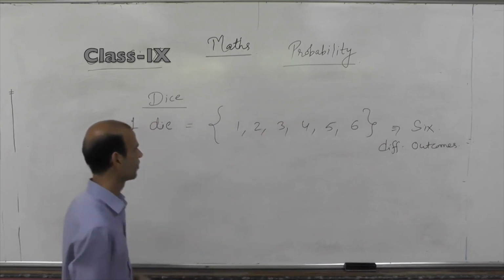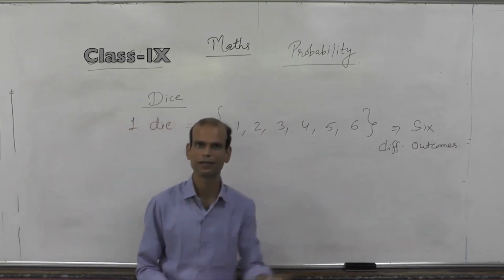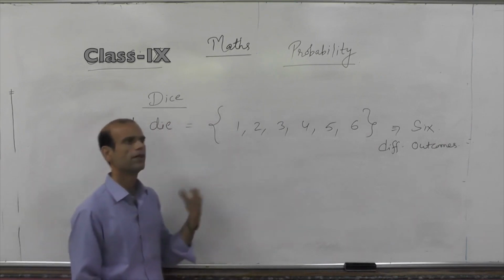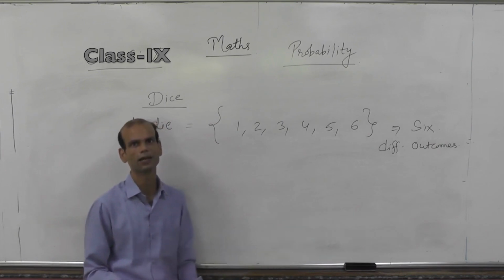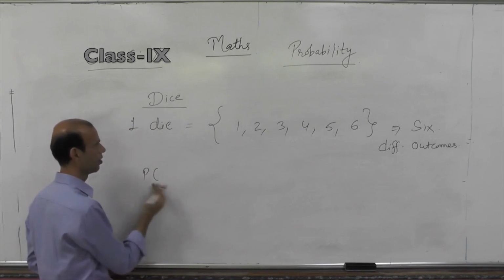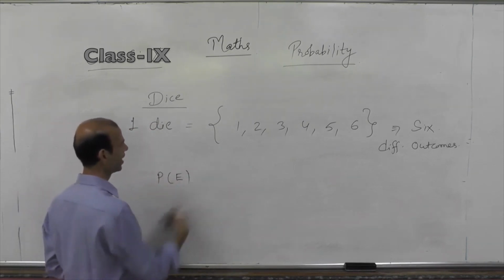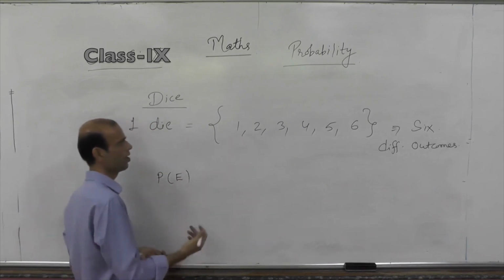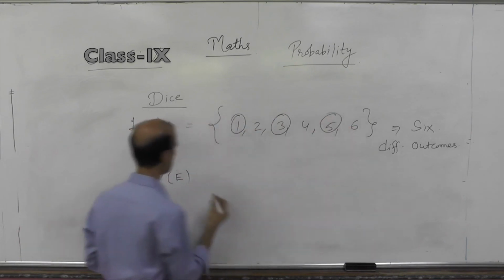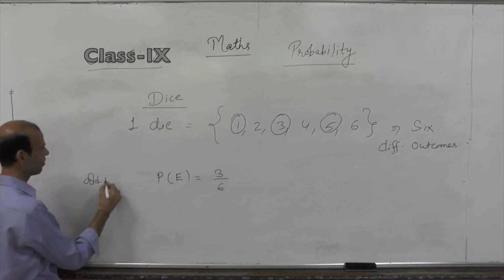If I ask you to find a probability of getting as a result a number which is greater than 3 and a prime number. First, let's look at an easy example. What will be the probability of getting an odd number? We'll see how many odd numbers we have: 1, 2 and 3. So the answer will be 3 by 6 for odd number.